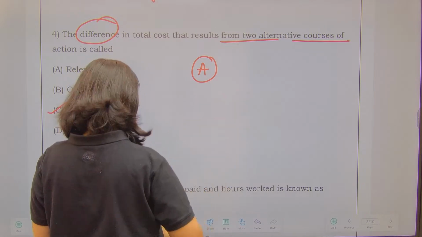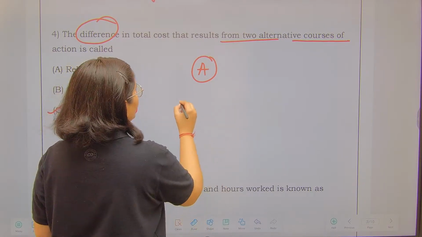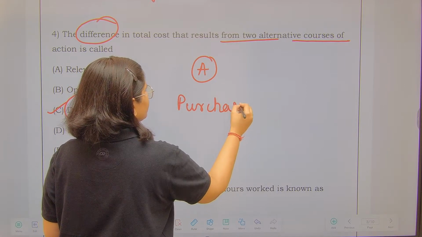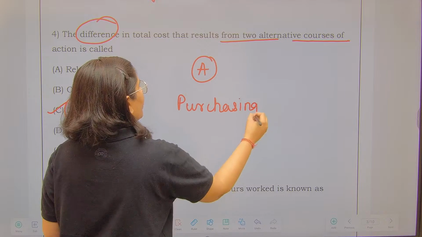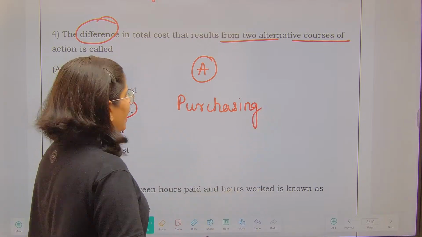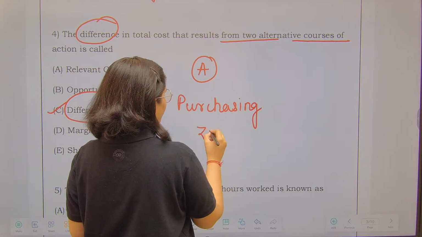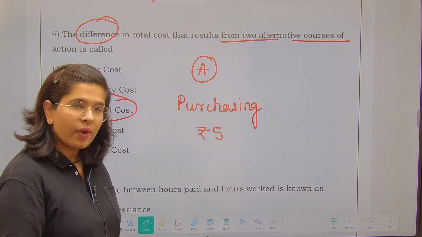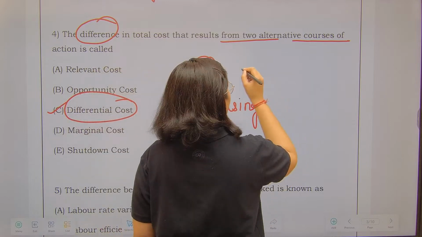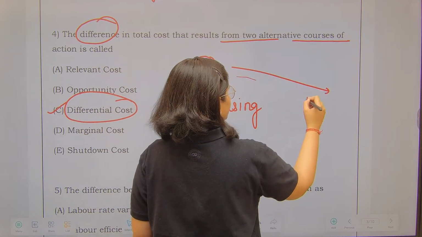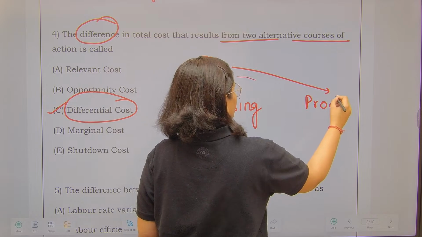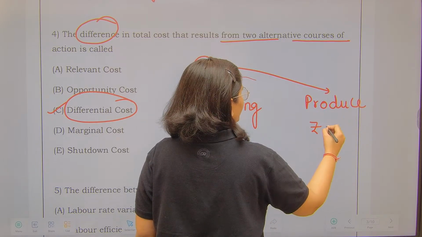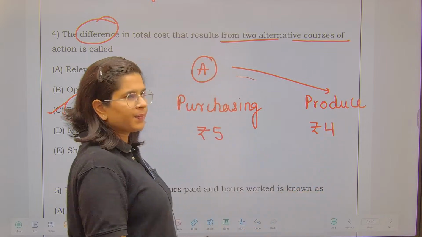There is a product A. Right now you are purchasing it from the market, and it is costing you 5 rupees per unit. Whereas you can also produce this, and in that case it is going to cost you 4 rupees.